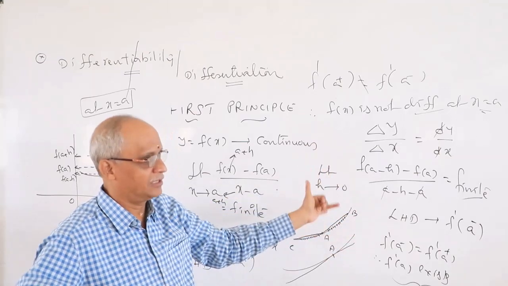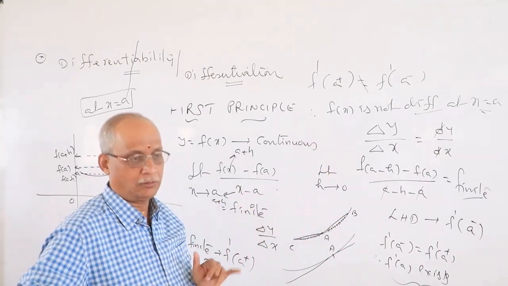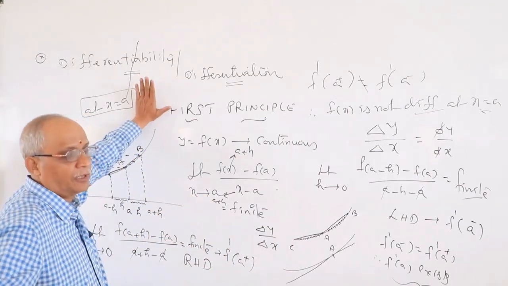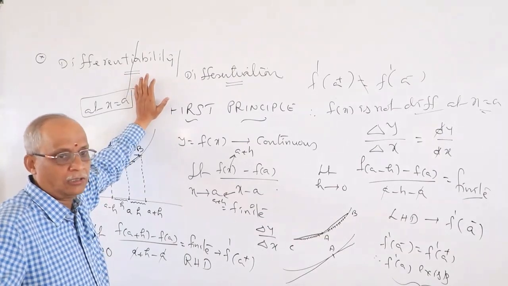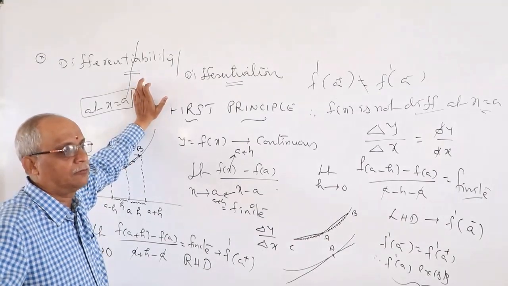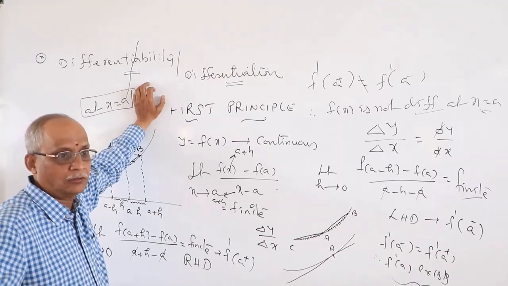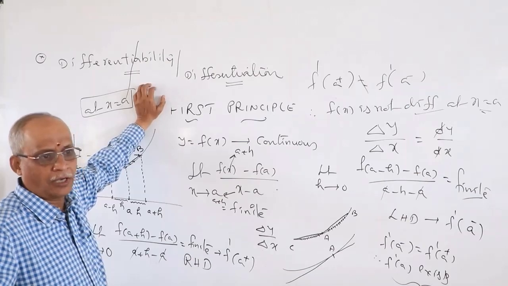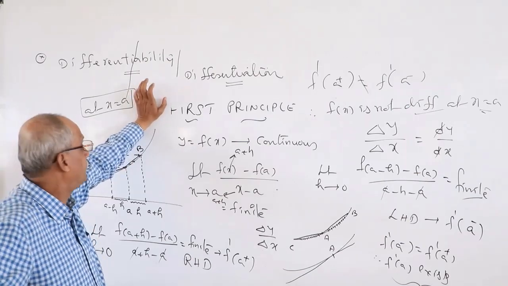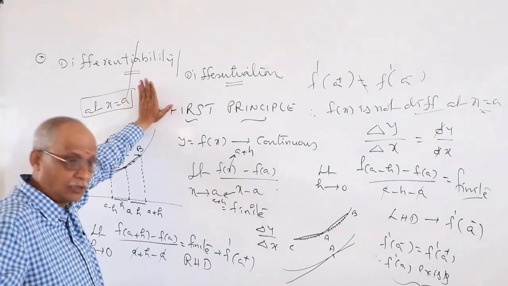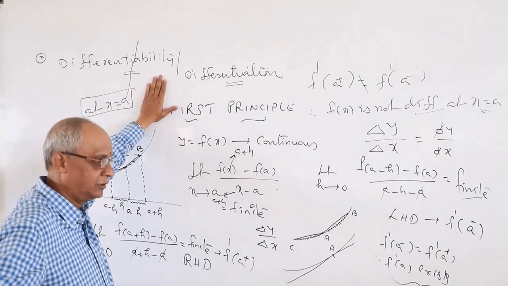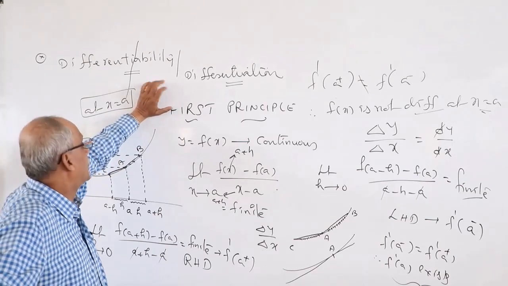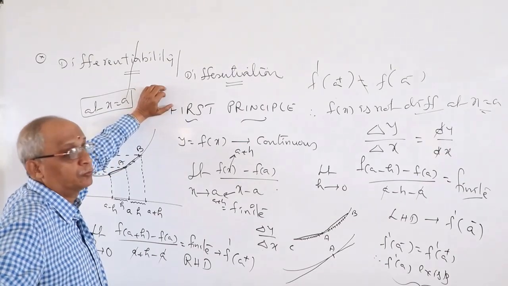When you discuss objective-level questions on so-called differentiability, we have problems the same way. They will give you one function and put options: is it differentiable at 1, differentiable at 0, continuous at 0 but not differentiable at 0, left, right, everything they will ask. Very powerful questions are there. To some extent we will discuss ordinary questions only, up to level 1 and 2.